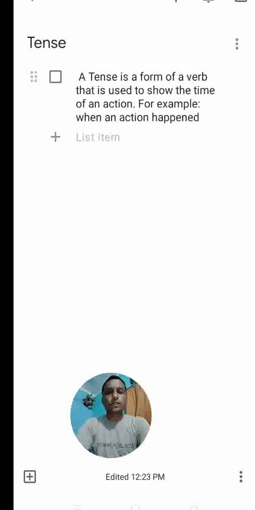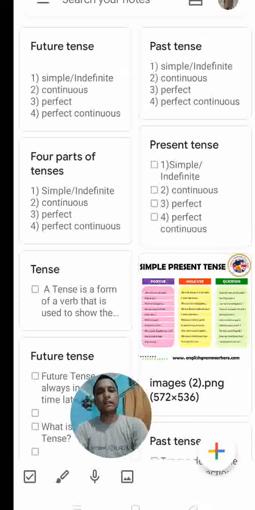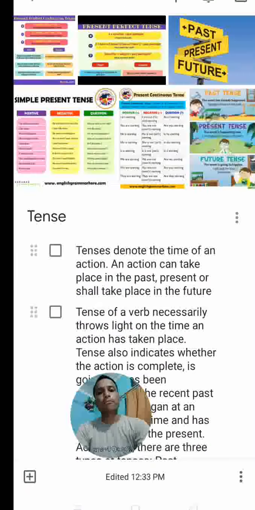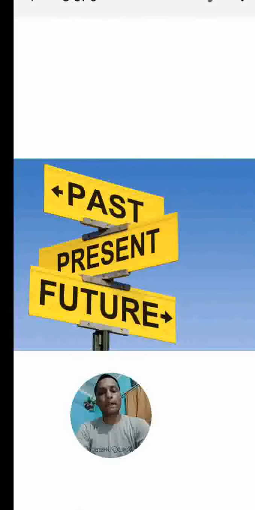Today I'm going to share an extremely important chapter in English grammar, tense. So, what is tense? Dear students, tense is a form of a verb that is used to show the time of an action. For example, when an action happened. So, tenses are three kinds: past, present, and future.